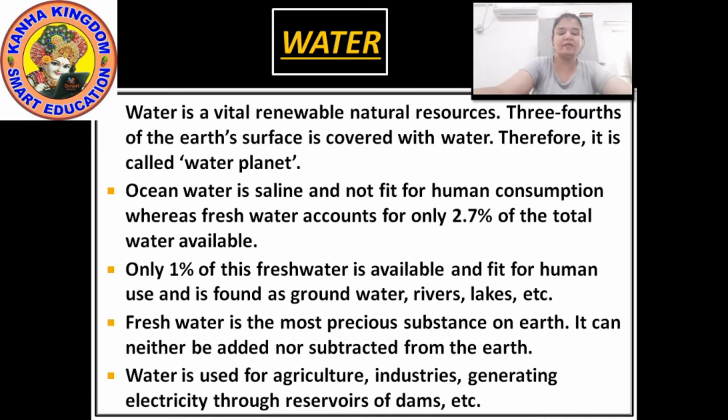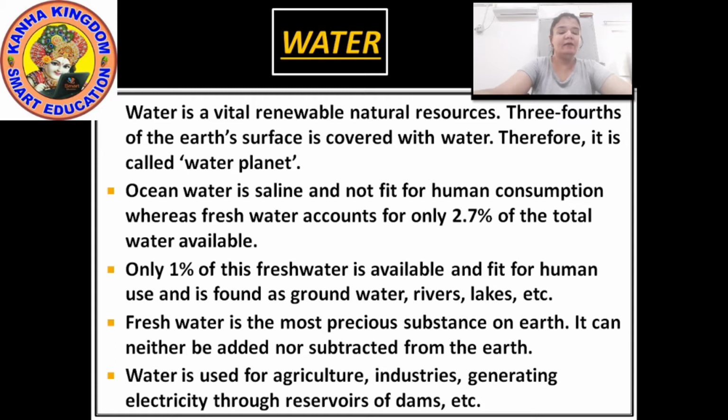Due to their location, they are inaccessible, because they are so far that we can't go and use that water. Now only 1% of fresh water is available for human beings, fit for humans to use. It means that of the 3/4 of the earth's surface that is covered by water, only 1% water can be used by the humans.